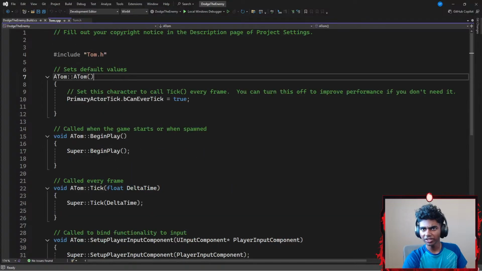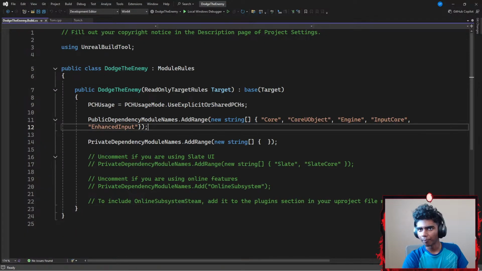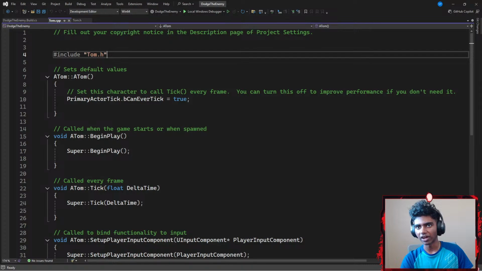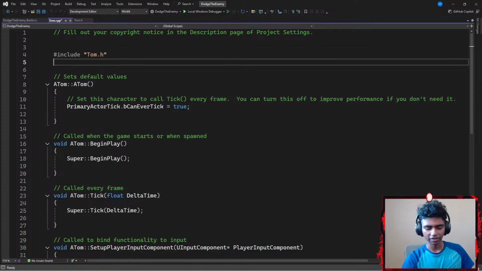My header files. Did I not save my C++ really? I'm positive I saved everything. There we go. Enhance input saved. Apparently the content in my header file was not saved. Should have saved that. Okay, let me just quickly speed run this part.